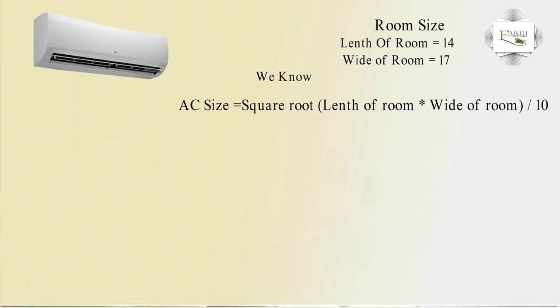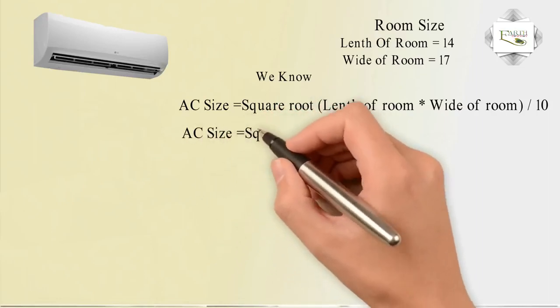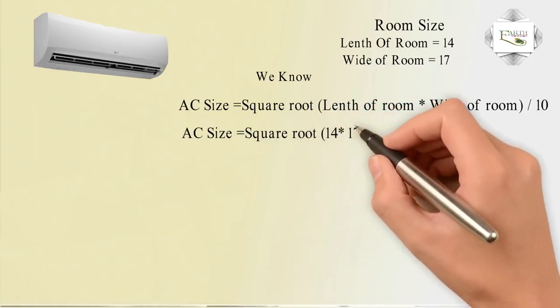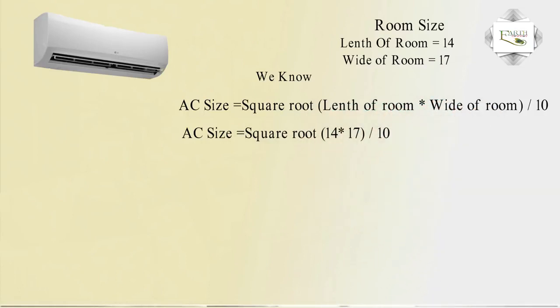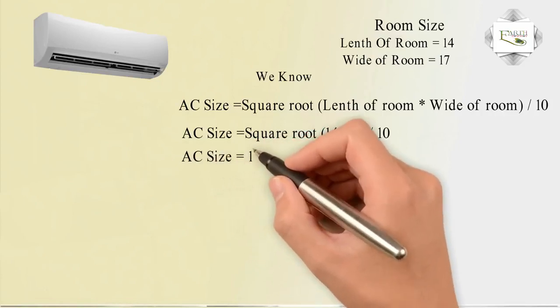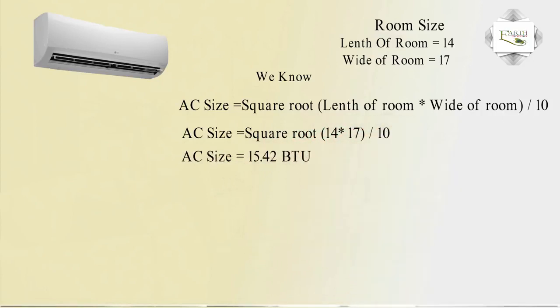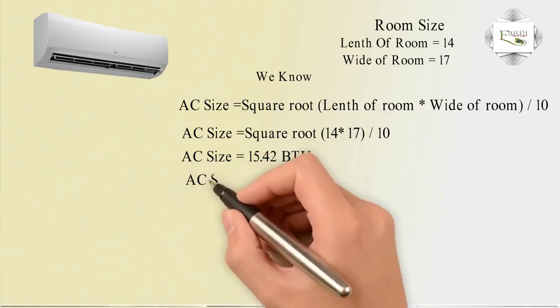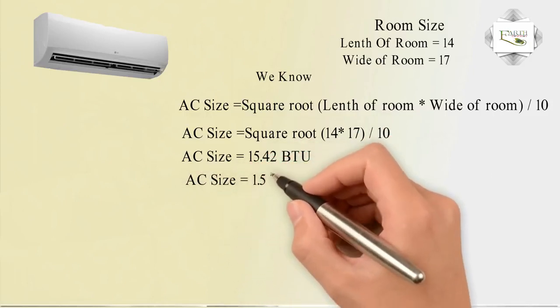Room height equal to 10 feet. AC size equal to square root, first bracket 14 into 17, bracket close, divided by 10. Room length of 14 feet, height of 17 feet, divided by 10 feet height. AC size equal to 15.42. AC size equal to 1.5 ton.